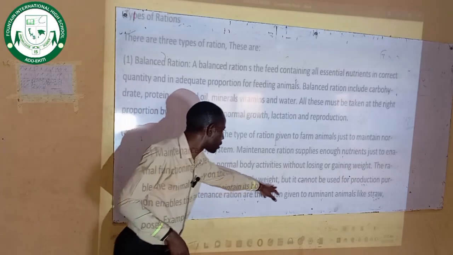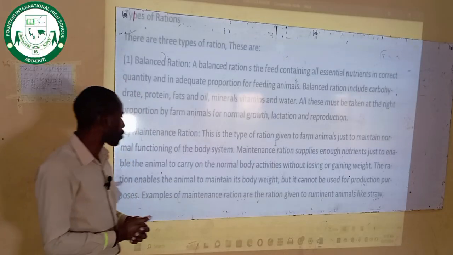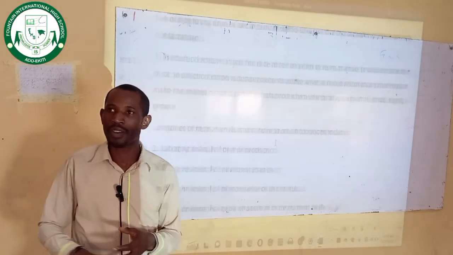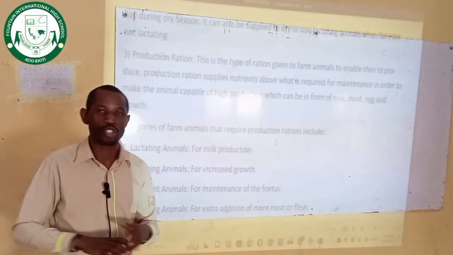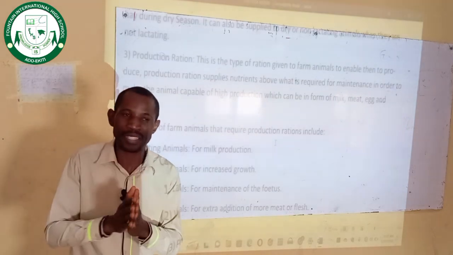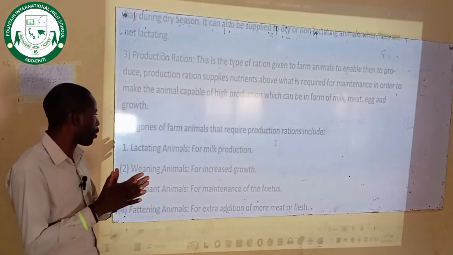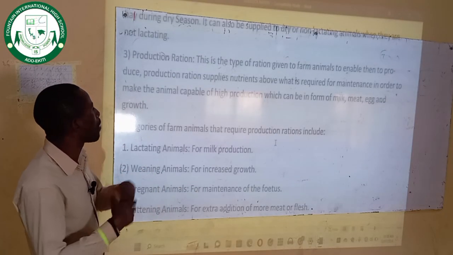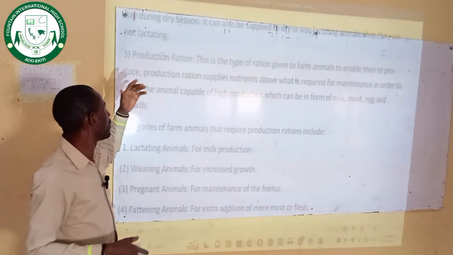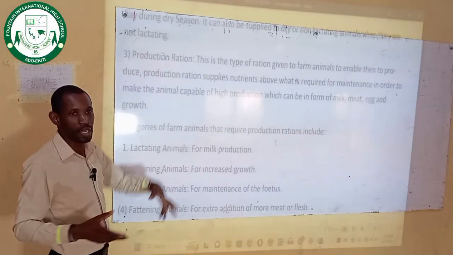But it cannot be used for production purposes. Examples of maintenance ration are rations given to ruminant animals, like straw, hay and silage. All these are roughages that can be given to farm animals as a maintenance ration, just to maintain their body shape. It can be given to them during the dry season, when there is a shortage of green grasses. That is when you can offer this material, even to animals that are not lactating at the time.